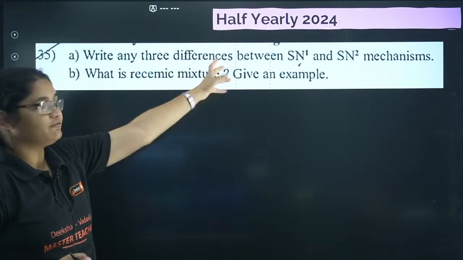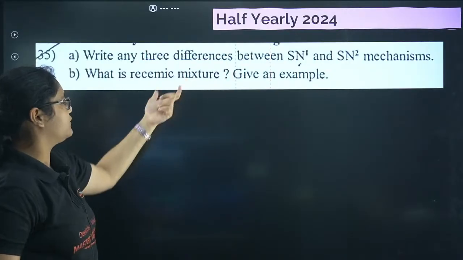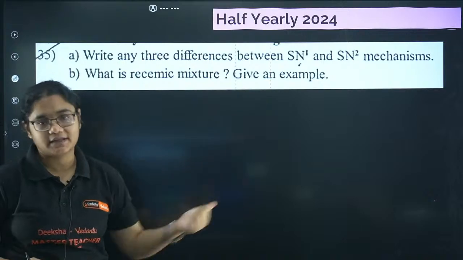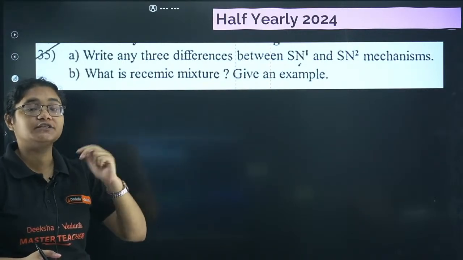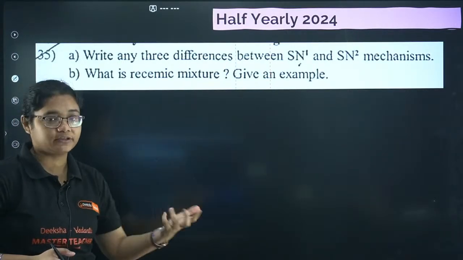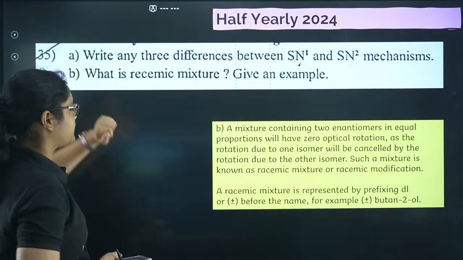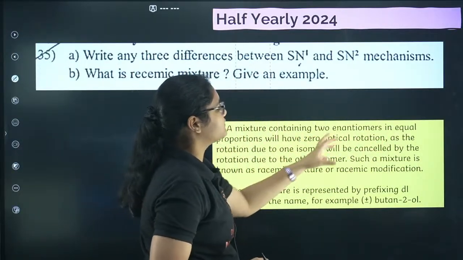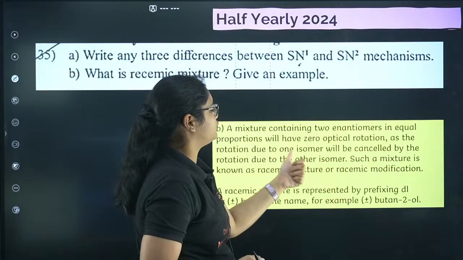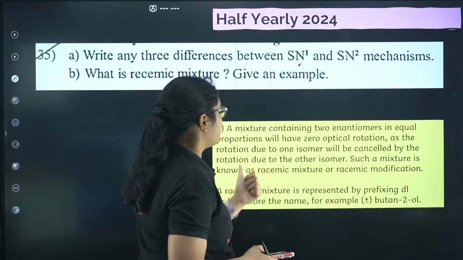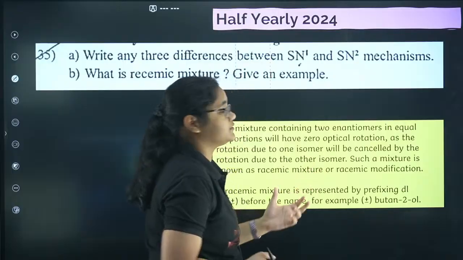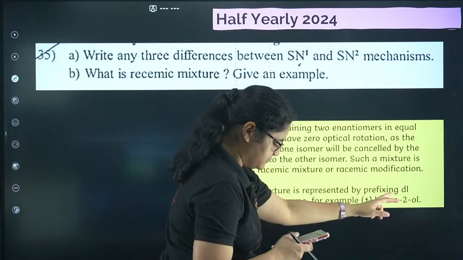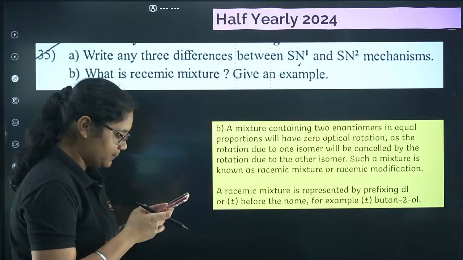There is a question in half yearly of 2024. Write any three differences between SN1 and SN2, which we have already discussed. What is a racemic mixture? Give an example. A racemic mixture contains equal proportions of both enantiomers. You can write: a mixture containing two enantiomers in equal proportions which has zero optical rotation, as the rotation due to one isomer is cancelled by the rotation due to the other isomer. Such a mixture is called a racemic modification or mixture. Example, you can write plus-minus butan-1-ol.